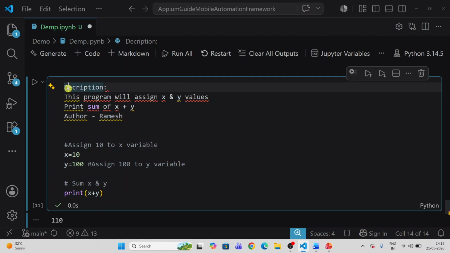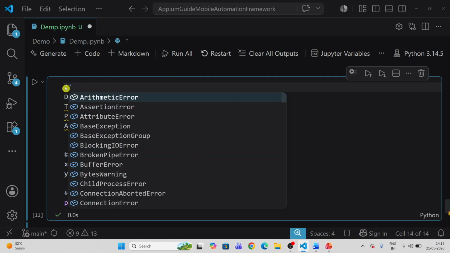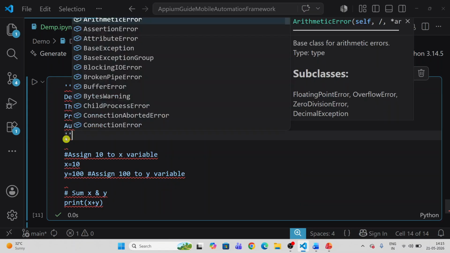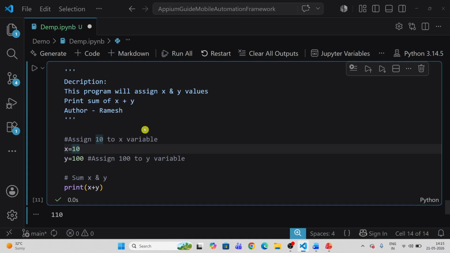Okay, now I want to make it a multi-line comment. Just use triple quote. One, two, three. Just remove this one and add it here. It just becomes a comment. Just click on run. Just change the value here and see the effect. Okay, just click on run.